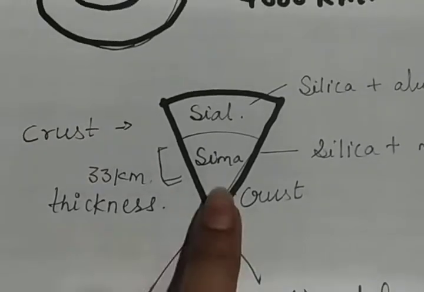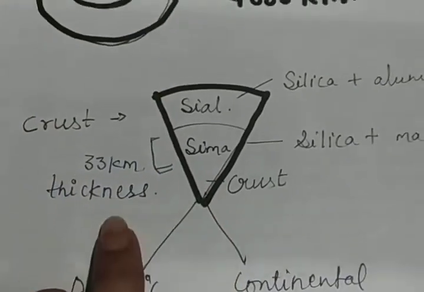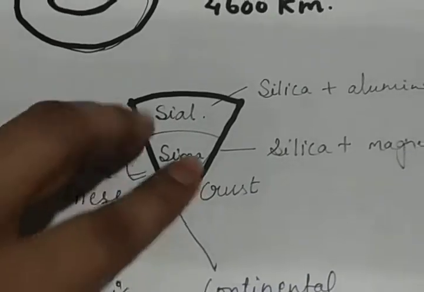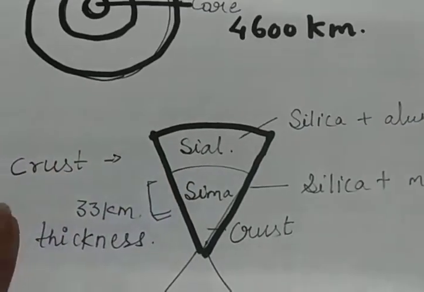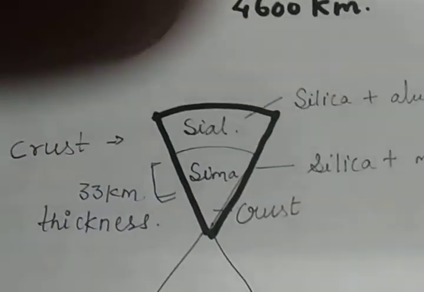So let's come to the figure of this crust. Its thickness is 33 kilometers, and you can again divide this crust layer into two parts, Sial and Sima. That means the crust is made up of Sial and Sima.